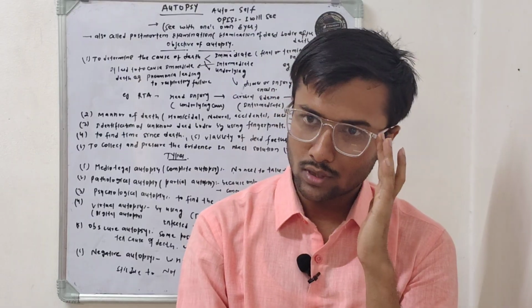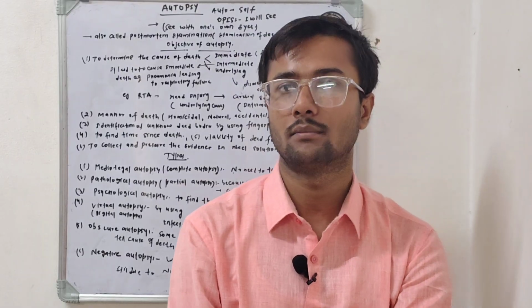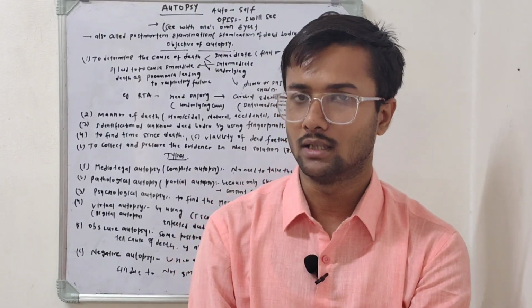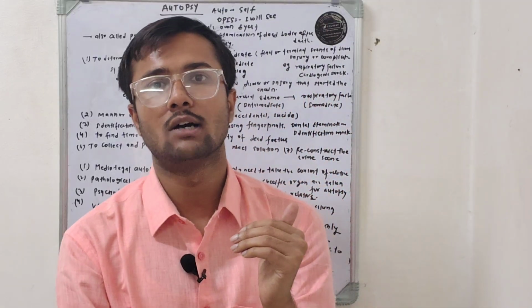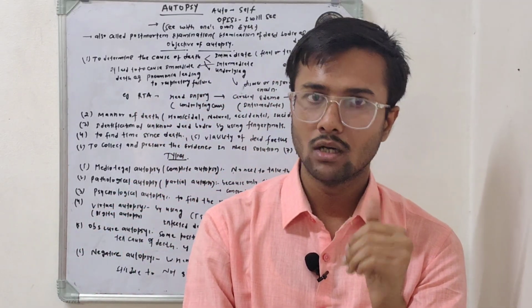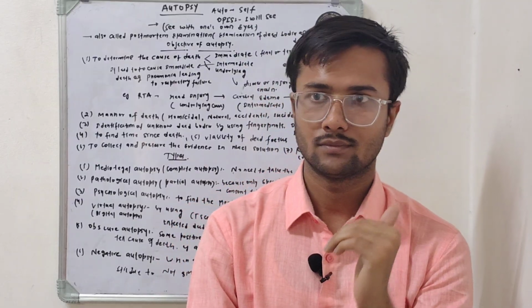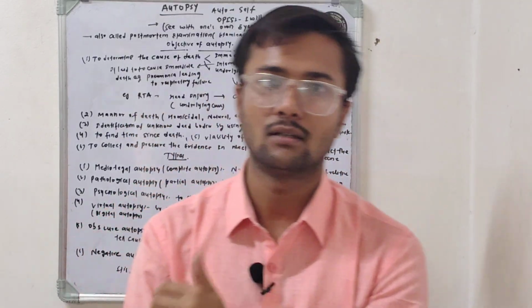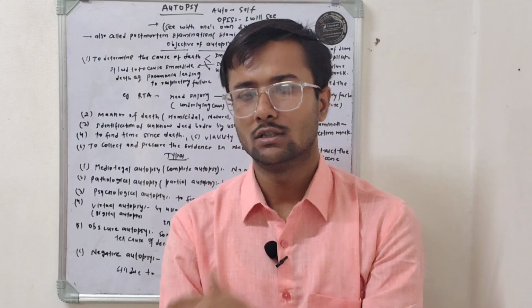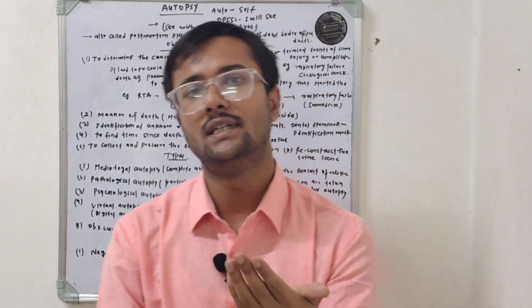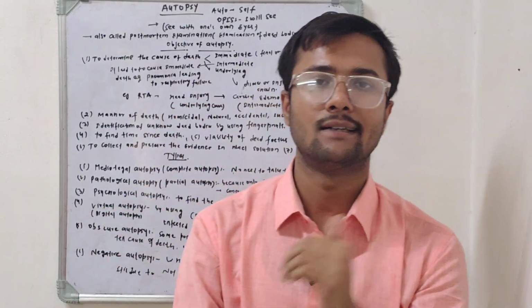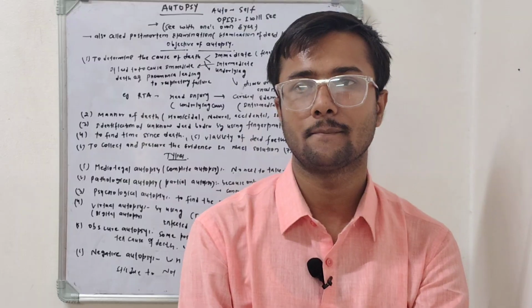Basically, there are three causes of death: one is the immediate, another is the intermediate, and the third is the underlying cause. So what is the meaning of immediate, intermediate and underlying cause of death?